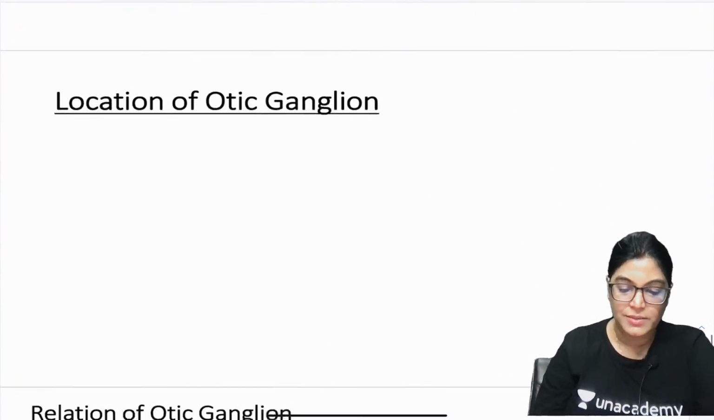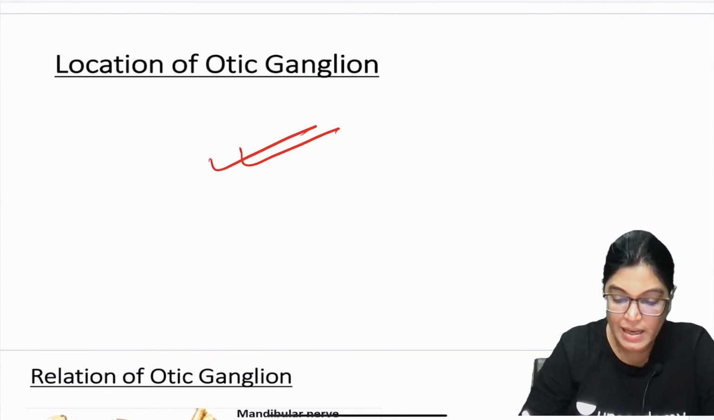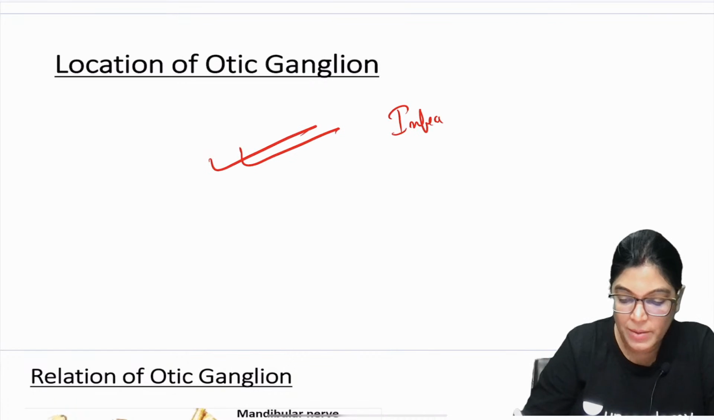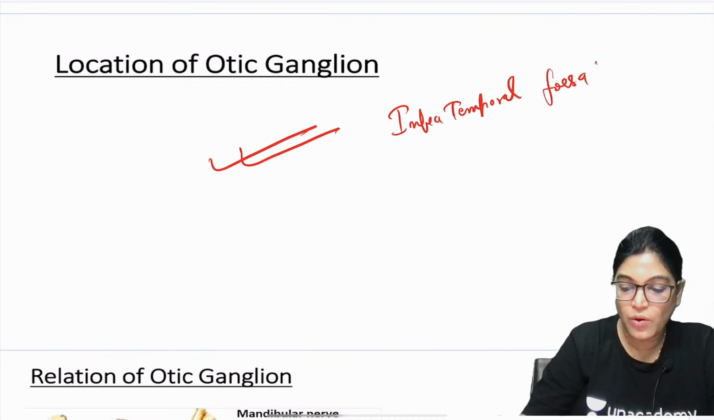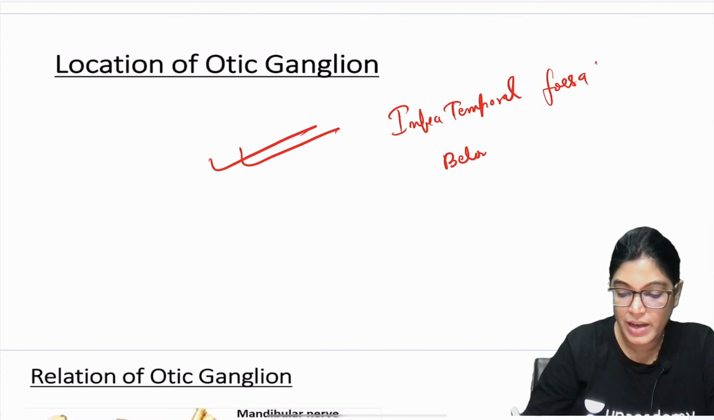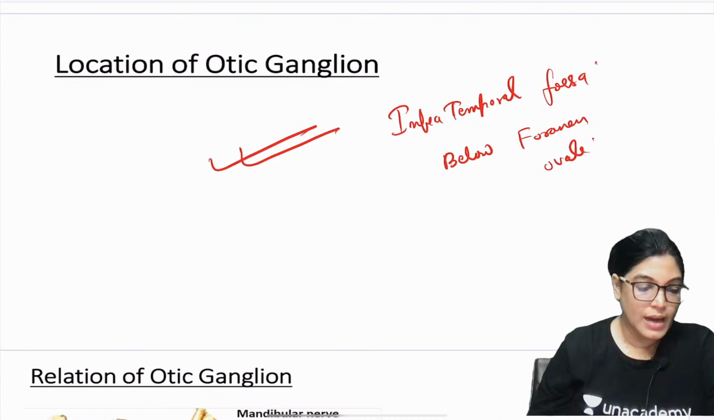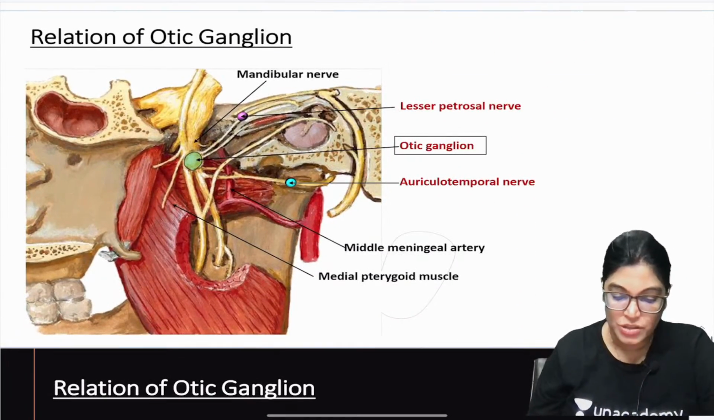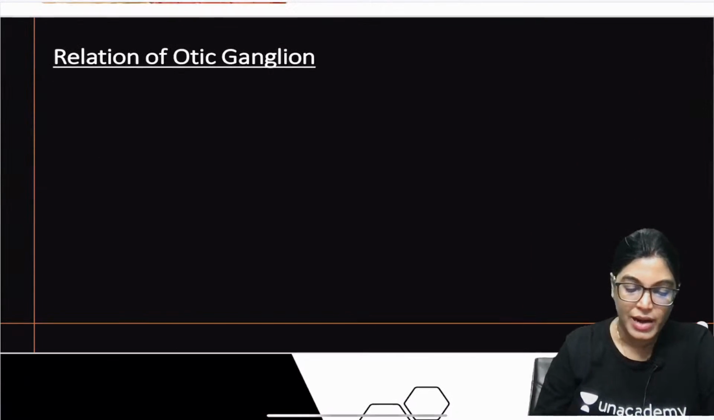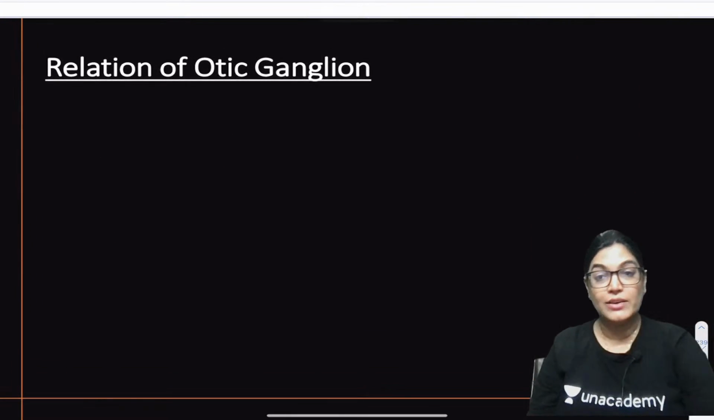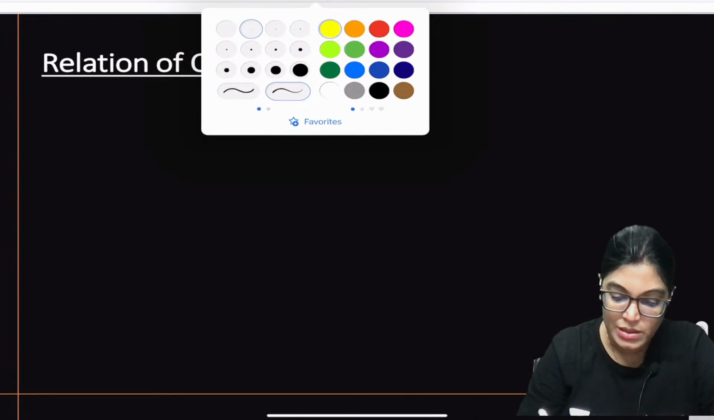So let me write it. So location of otic ganglion is absolutely clear to you. You know that it is related in infratemporal fossa, below foramen ovale, we have done this, below foramen ovale. Now moving on to the next is the relation, and we have just discussed the relation also. Let me just write in brief about the relation so that you can revise it afterwards. So yes, once more let's talk about the relation.